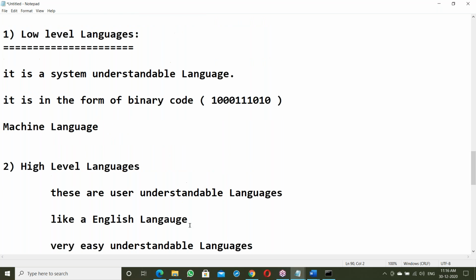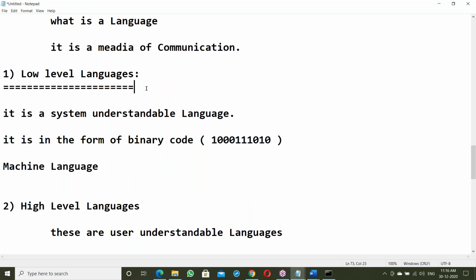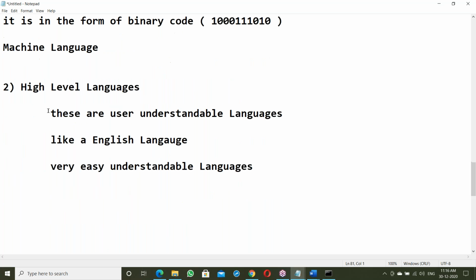So about low level language and high level language: languages basically fall into two categories, low level and high level languages. Java comes under high level languages. Fine. Next, apart from this, there are some generations of languages. Java comes under which generation? How many generations of languages?